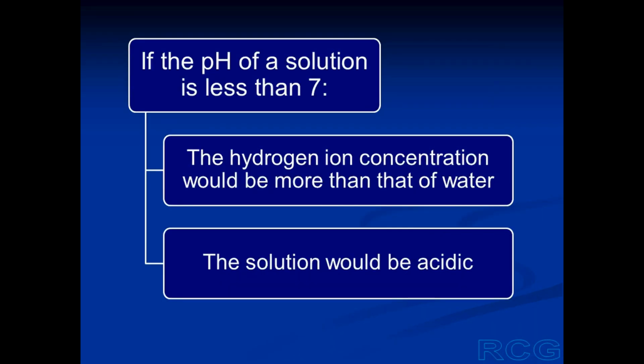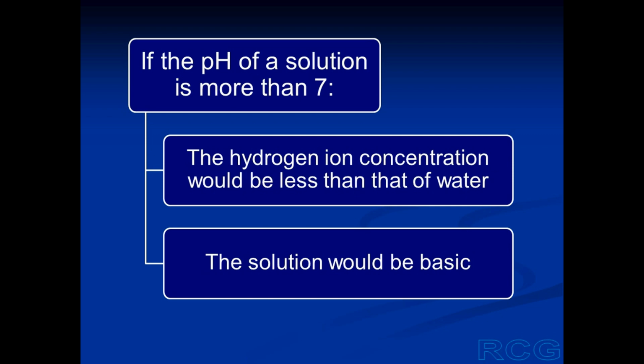If the pH of any solution is less than 7, less than that of water, it means the hydrogen ion concentration in this solution is more than that in water. And if the hydrogen ion concentration in the solution is more than that in water, it means the solution is acidic. So in any solution having pH less than 7, the medium will be acidic.